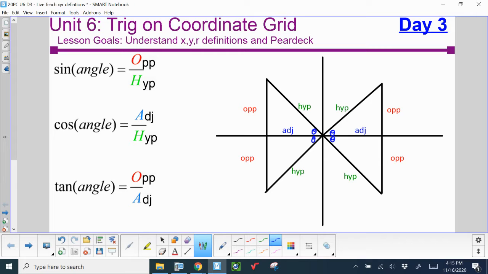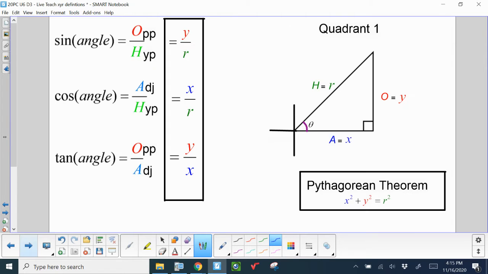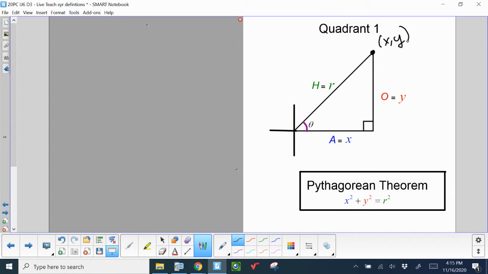But there's a better way that we're going to start thinking about all of these, and we're going to change our definitions of SOHCAHTOA up and evolve a little bit to help us. So let me show you the way. Looking here on the right-hand side, if we look at a triangle in quadrant 1, we discussed that there was a coordinate point up here, and that coordinate point was x comma y.